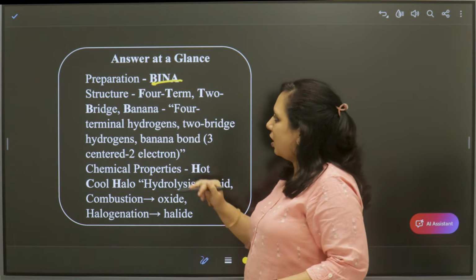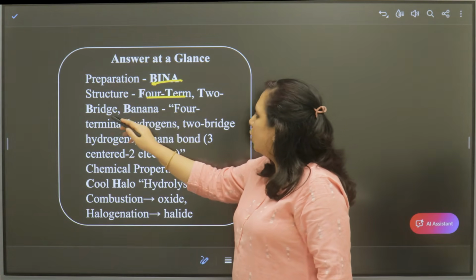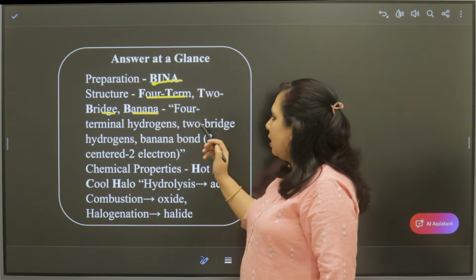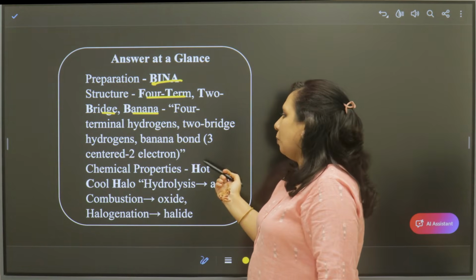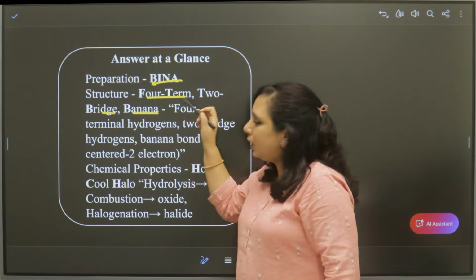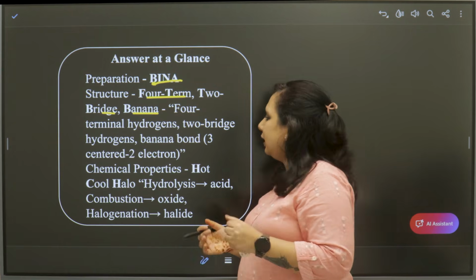And for the structure, 4 terminal hydrogens are present, 2 bridged hydrogens are present, and a banana bond is present, which is 3-centered 2 electron. If you remember these words, you can elaborate them into the whole answer easily.